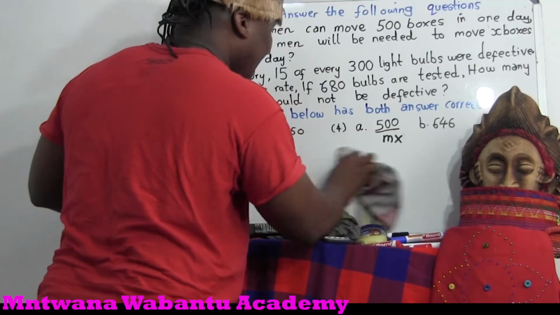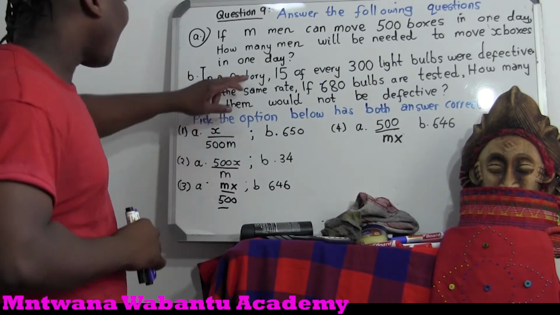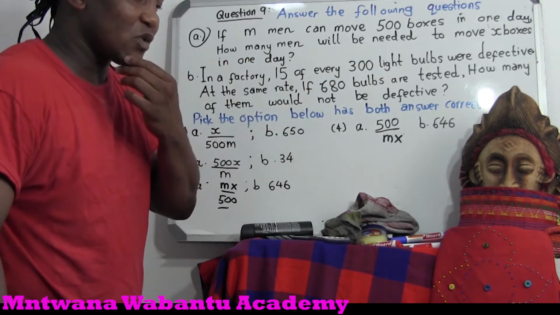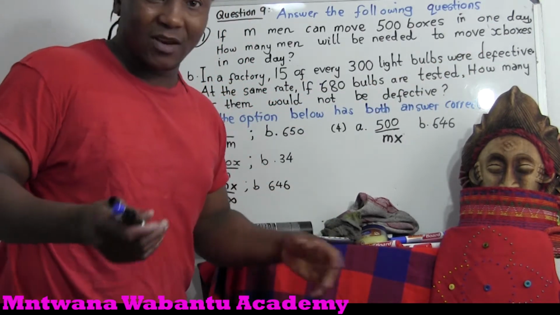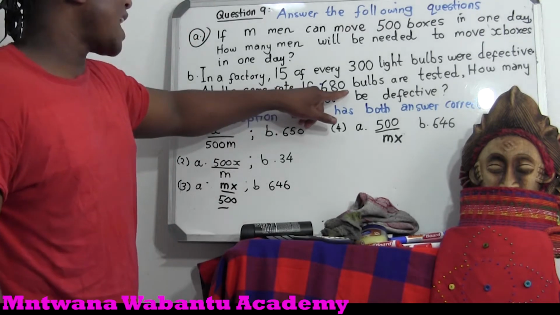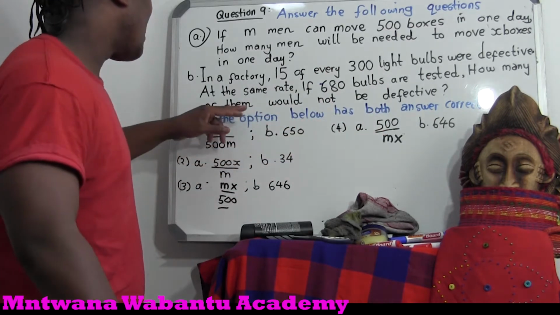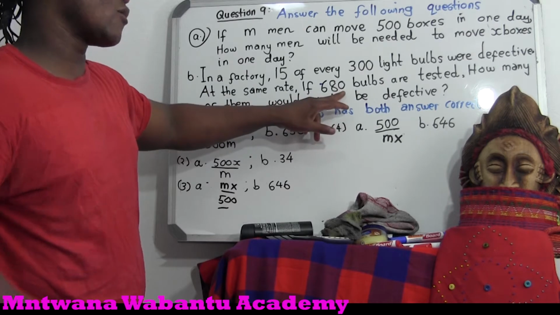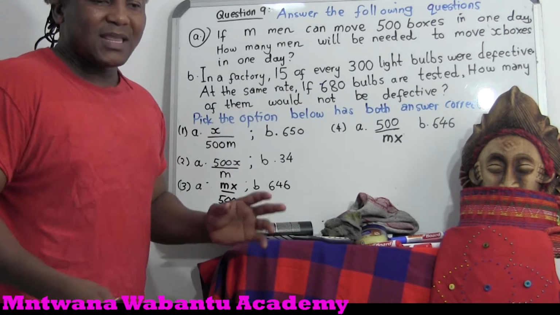Okay, so the second part here is easy also. You do the same trick. But you have to read the question. In a factory, 15 of every 300 light bulbs were defective, meaning they were not working. At the same rate, if 680 bulbs, so now they increase, like we want to test more bulbs, how many of them would not be defective? So we want to test 680. So we want to see how many of them are going to be working. In other words, they are the effective ones.